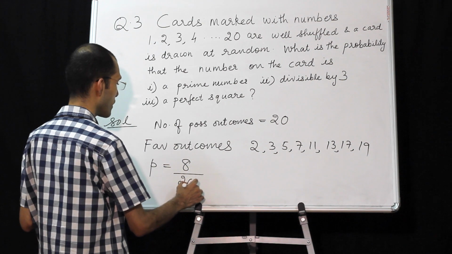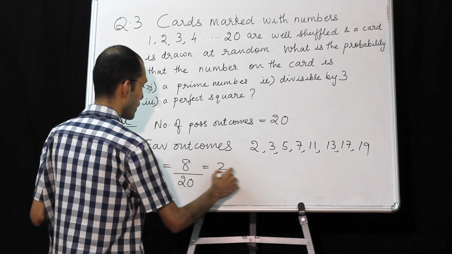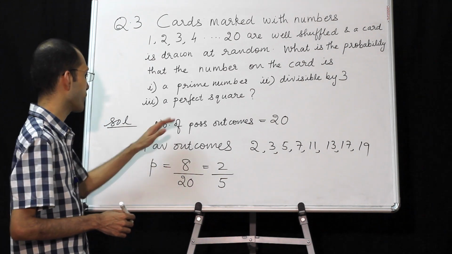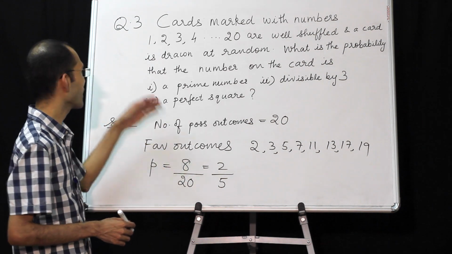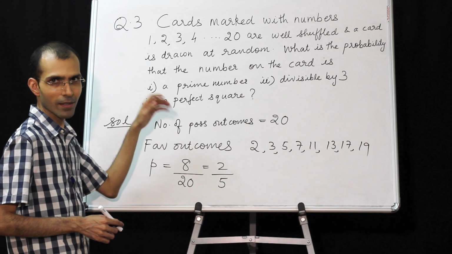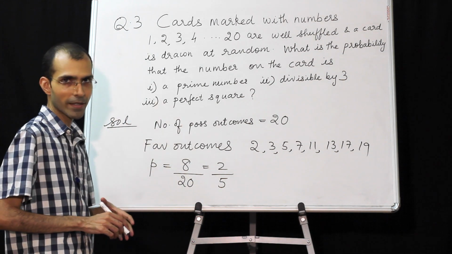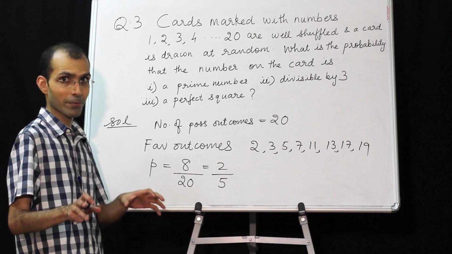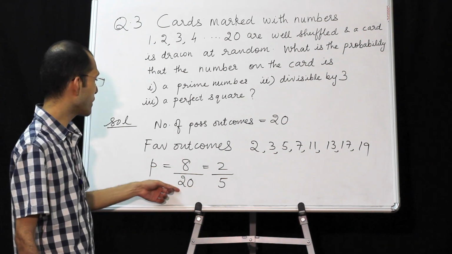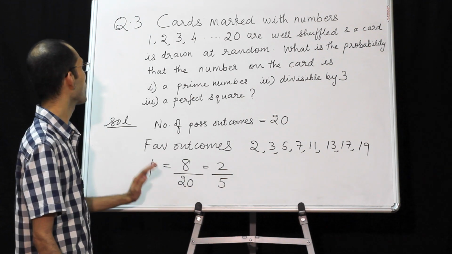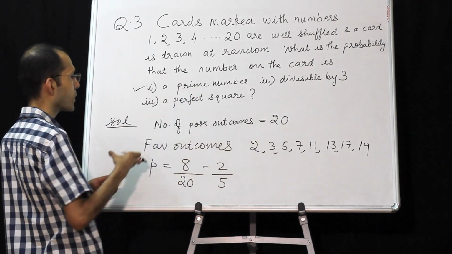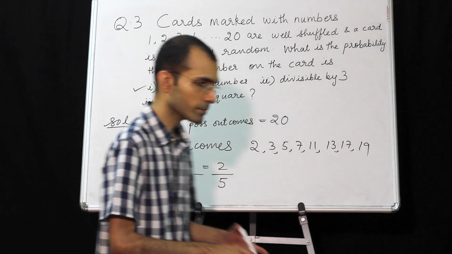So 8 upon 20, which we have to put in the simplified fraction form. The formula is to be written only once for any one of the 3 subparts, so write the formula in the first subpart itself. But for others, you will have to naturally show the substitution. So probability is 8 by 20, that is 2 upon 5. So now subpart 1 is done. 2 and 3 are remaining.